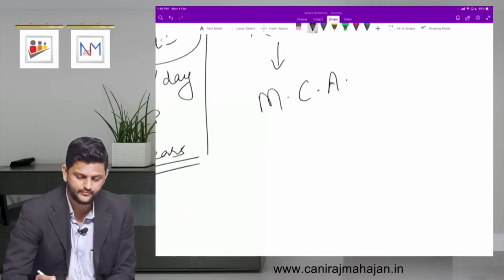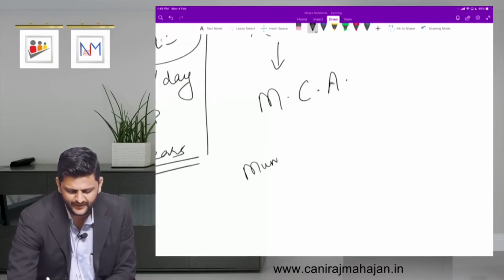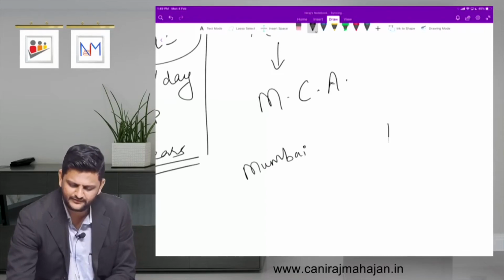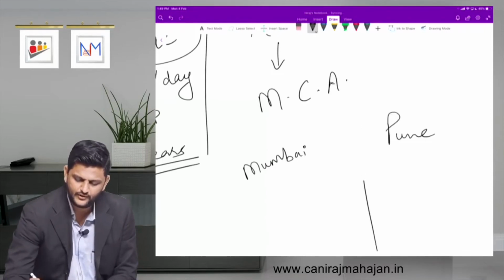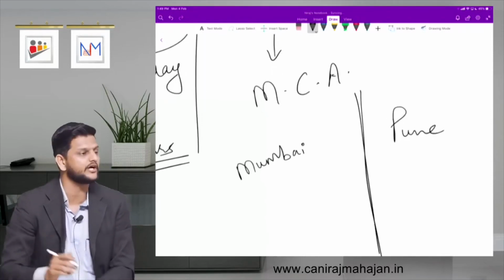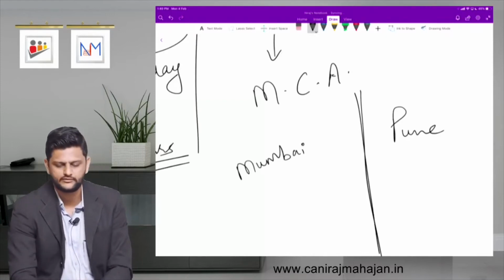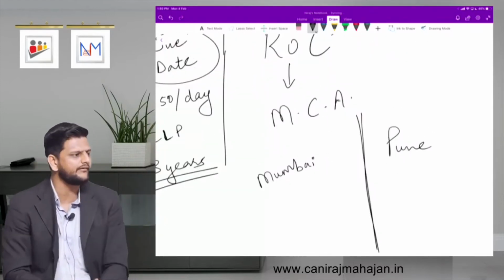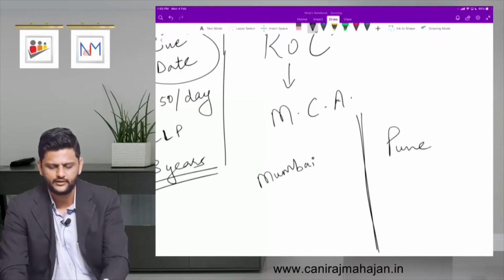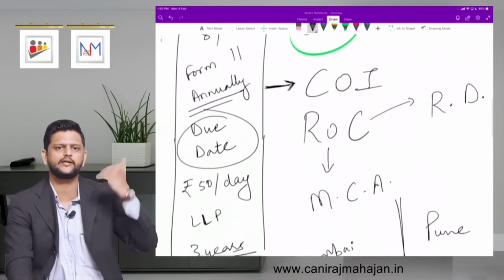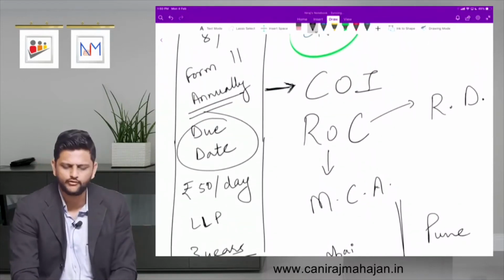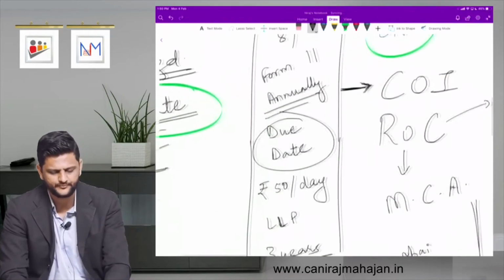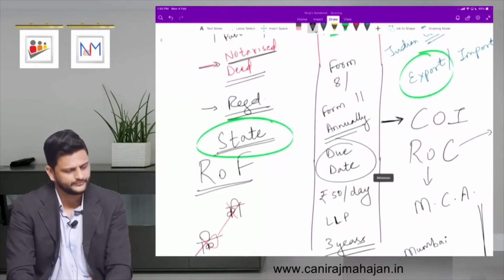Which ones? Mumbai and Pune. So the rest of Maharashtra comes under which ROC? Pune ROC. Fine. And above ROC, who do we have? RD, Regional Director. And that is your hierarchy in the MCA, Ministry of Corporate Affairs. Fine till now? Okay.